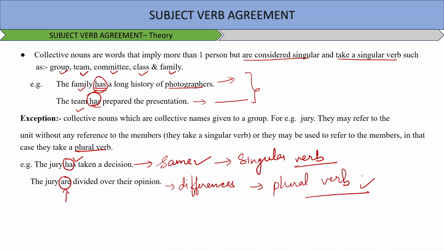Okay, now moving ahead. Whenever we combine two or more subjects by and, it becomes a plural subject. For example, the teacher and the student together plan the event. You see, the teacher and the student together plan the event. So, whenever we combine two or more subjects by and, it becomes a plural subject, right? She and her friend are at the fair. It becomes a plural subject, and hence the verb that follows will be plural in number. Plural verb to be followed.